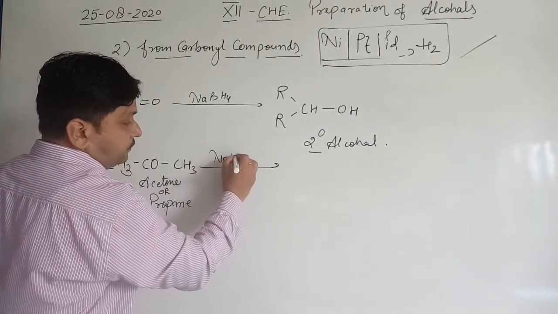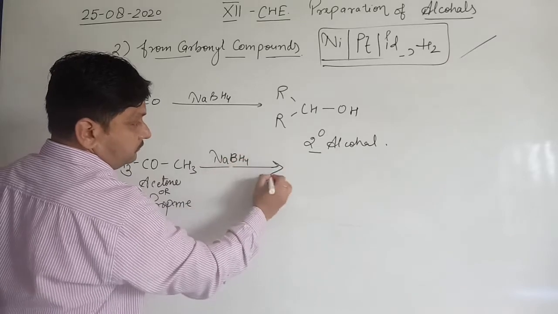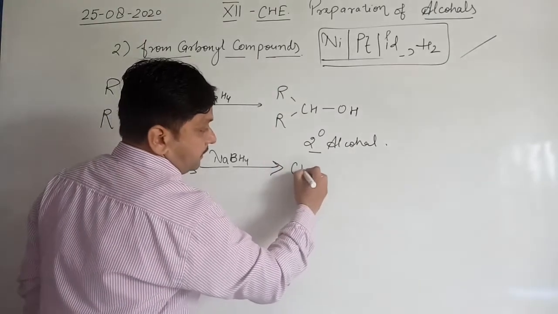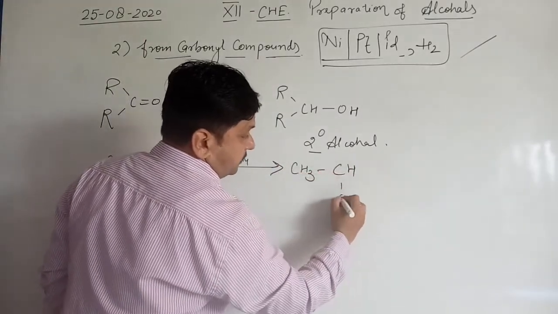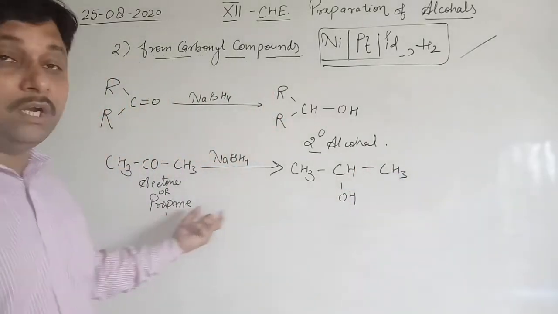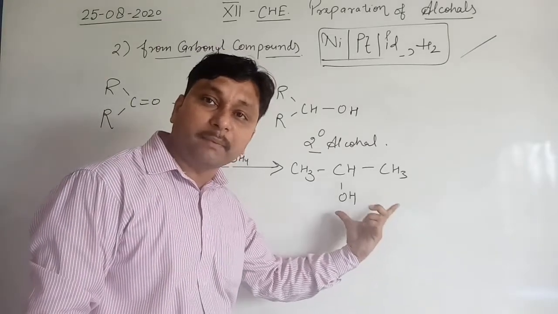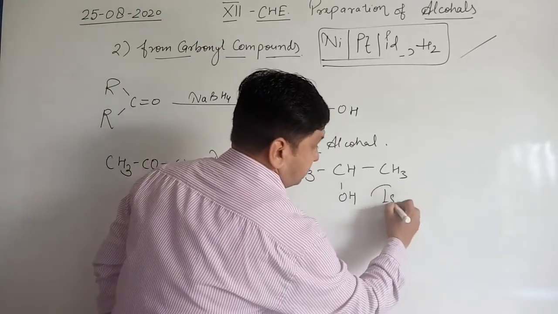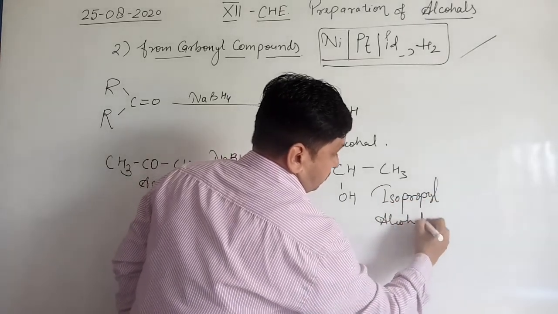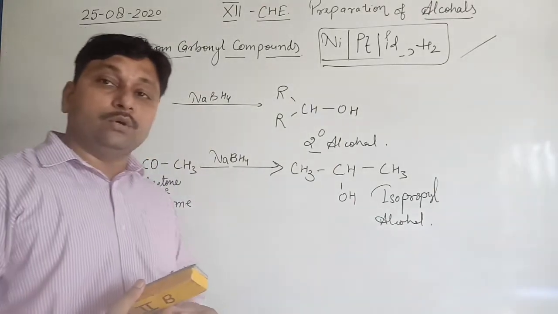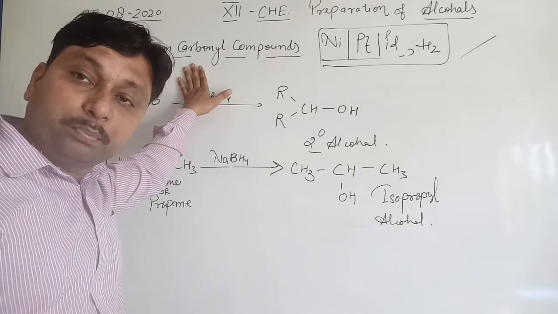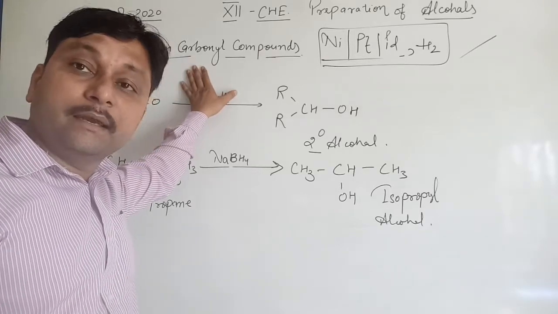In presence of NaBH4, CH3COCH3 gives CH3CHOHCH3, means conversion of acetone into isopropyl alcohol. This is isopropyl alcohol. Clear? So we can say simply that carbonyl compounds can be converted into primary alcohols or secondary alcohols by the reduction method. Okay.